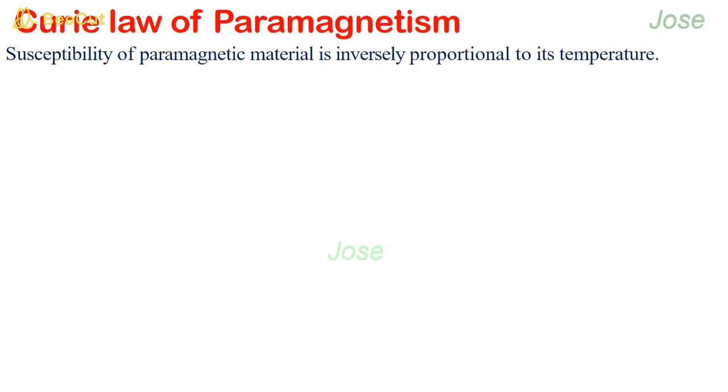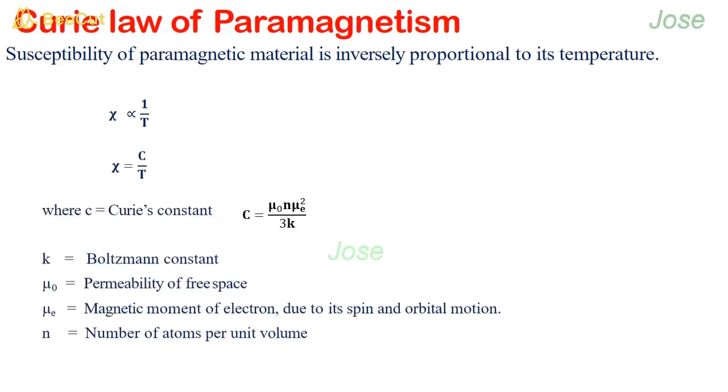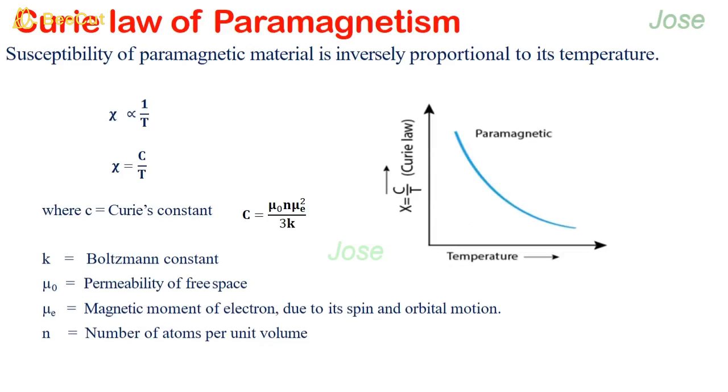That is, chi proportional to 1 by T, or chi is equal to C by T, where C is called the Curie constant, which is given by mu 0 n mu e square divided by 3k, where k is the Boltzmann's constant, mu 0 permeability of free space, mu e magnetic moment of electron due to its spin and orbital motion, and n number of atoms per unit volume. And the graph shows the variation of susceptibility with temperature.